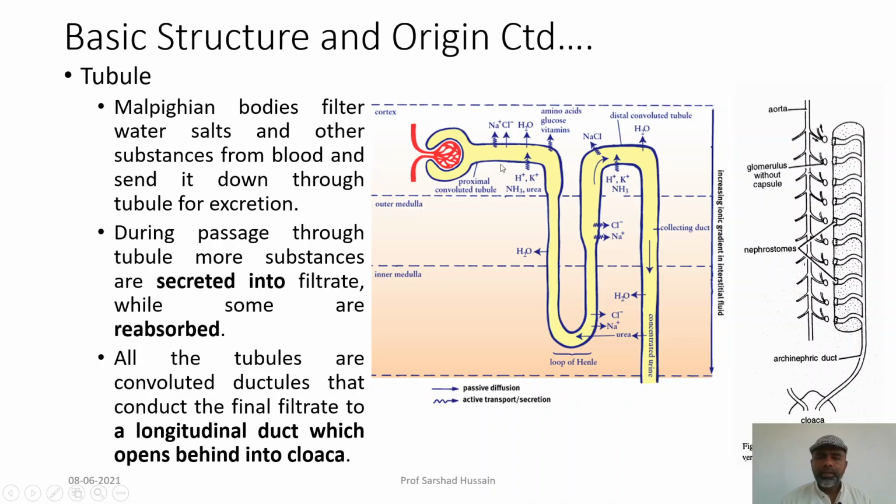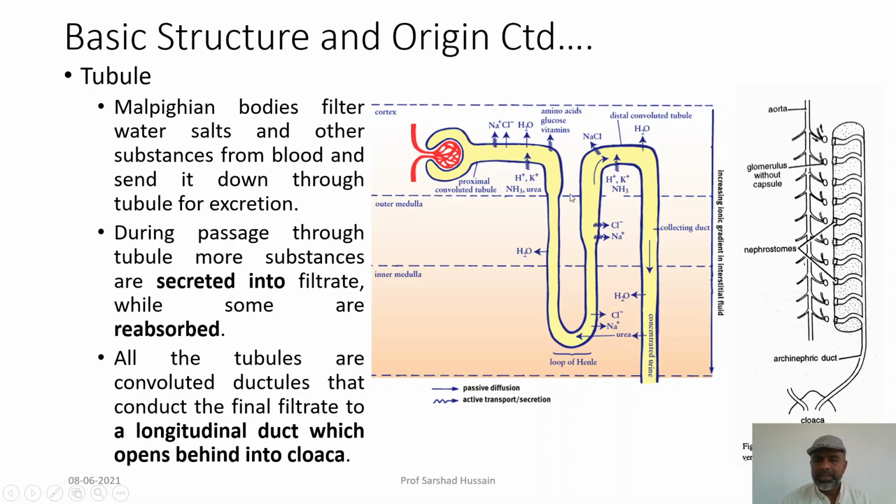Now, after taking the excretory material from the blood supply, the Bowman capsule transfers it to the posterior tubular structure, where some more material is also added, like you can see the arrow coming inside the tubule.